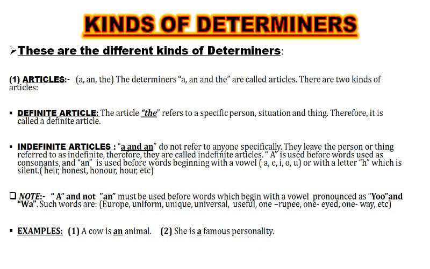And then come vowels. For the words which begin with the letters A, E, I, O, U, before them we will write the word an.